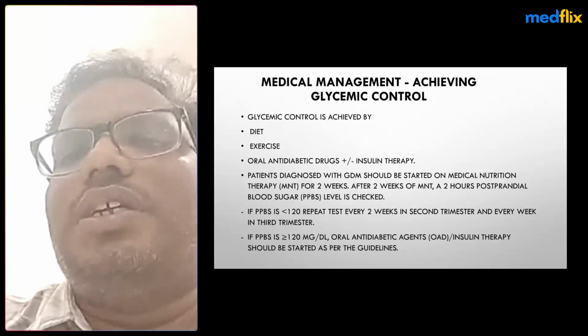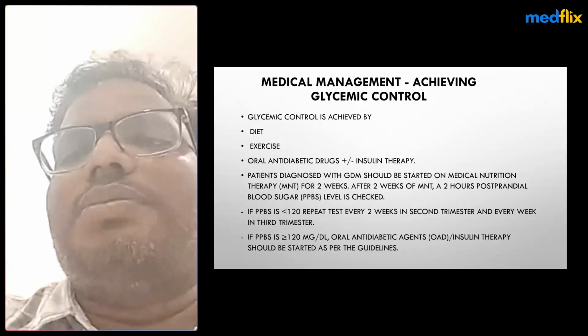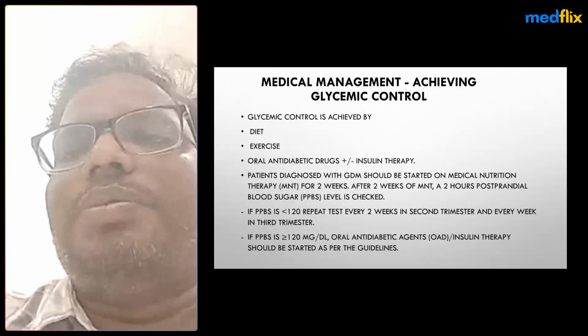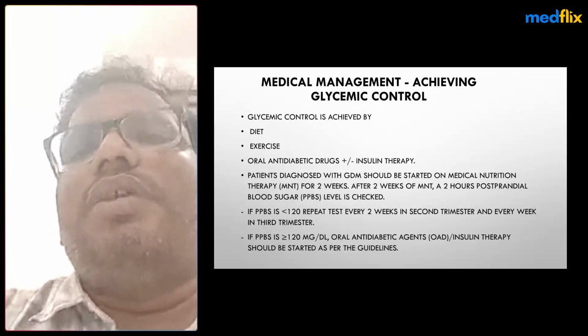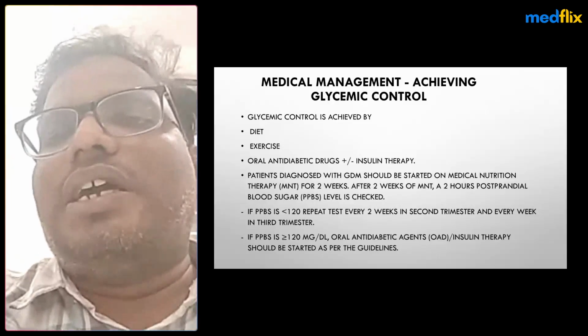If the postprandial glucose level is less than 120, repeat again after 2 weeks in the second trimester. We have to repeat the postprandial glucose. In the third trimester, every week we have to repeat postprandial glucose levels, because we have to check for strict glycemic control even during medical nutrition therapy.